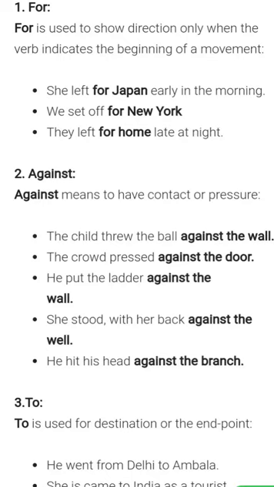In our last video, we were studying about prepositions, prepositions of direction. In that only we will continue today. The next preposition is for.